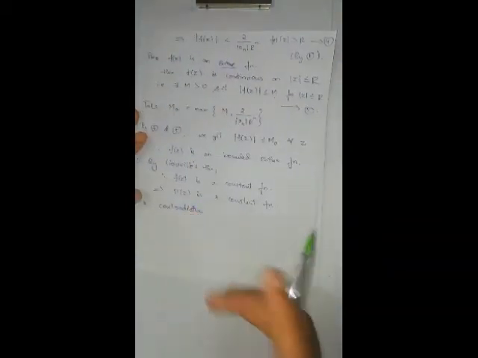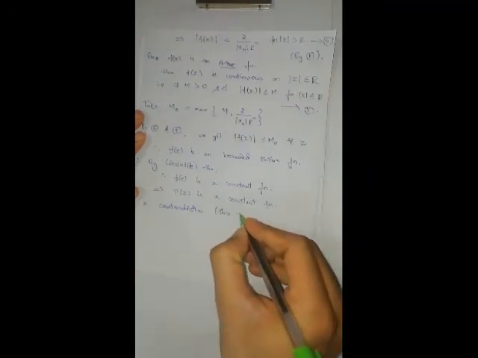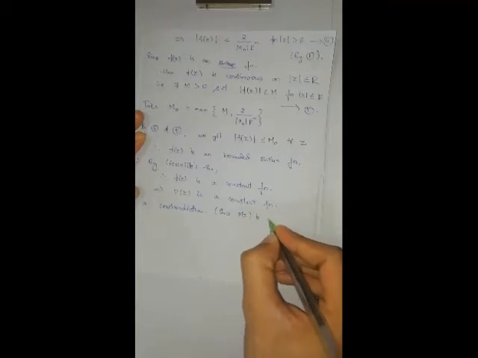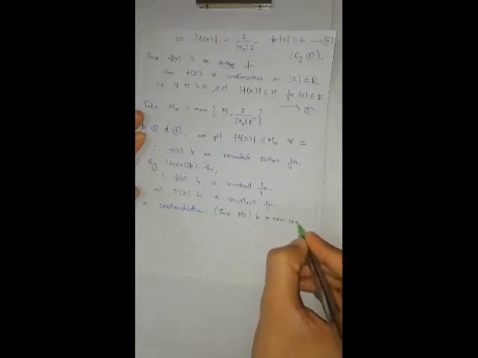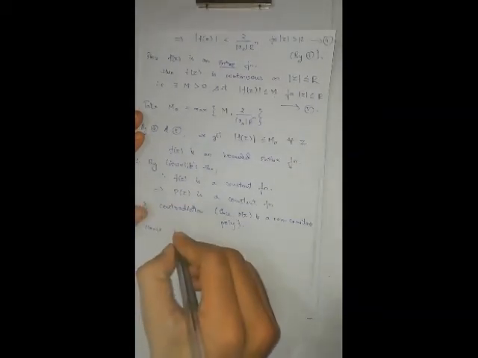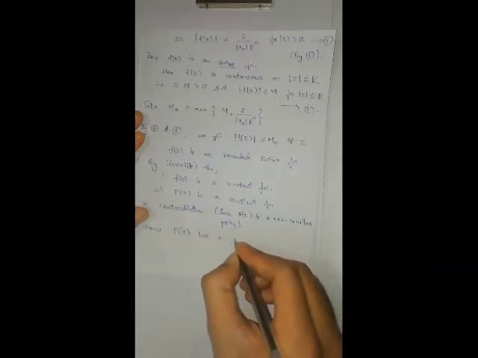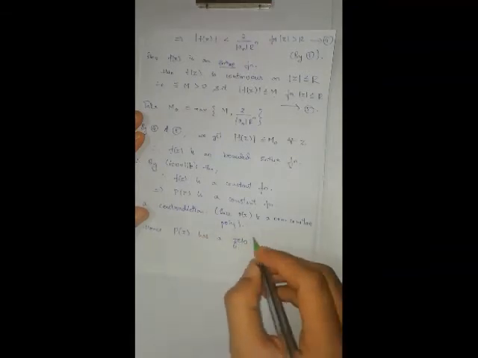Therefore, since p of z is a non-constant polynomial, hence our assumption that is p of z has no zeros is wrong. Therefore, p of z has a 0, at least one 0, a 0 in C.